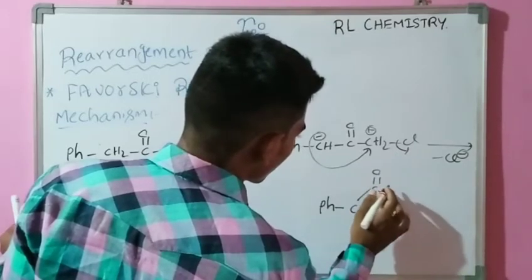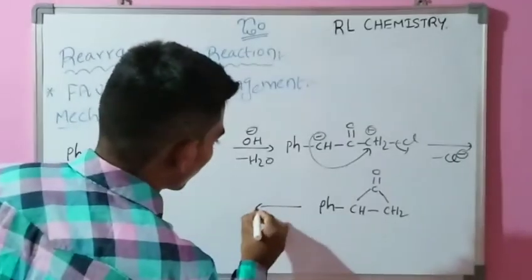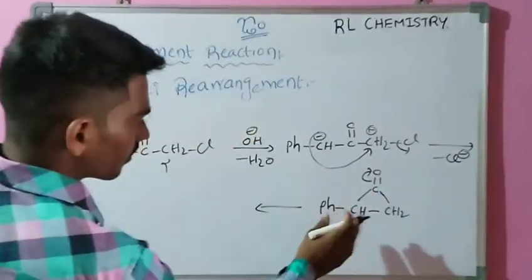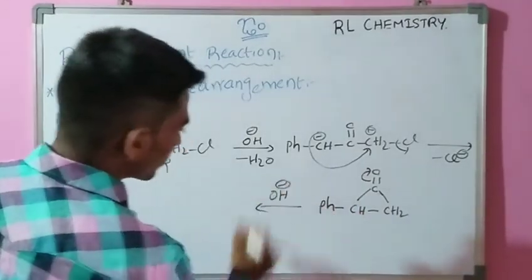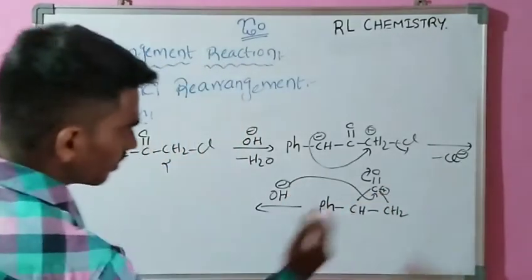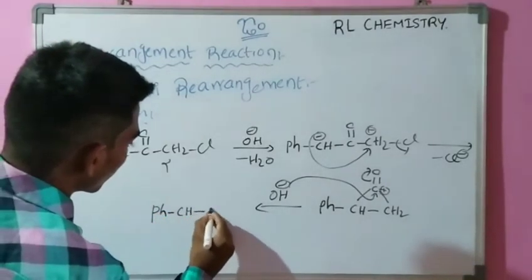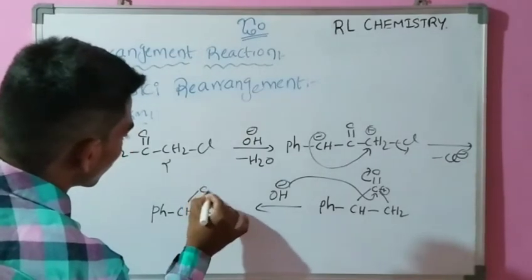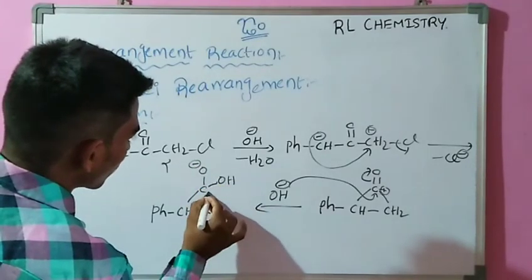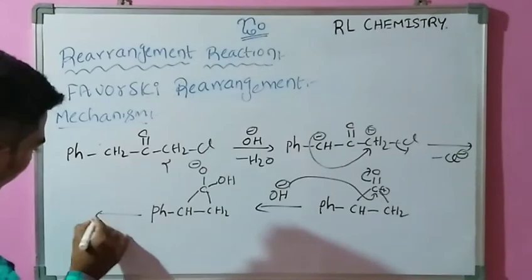This type of reaction takes place. Now in this reaction, this bond migrates here whenever it is treated with base, and this minus charge attacks this carbocation, then it forms this type of intermediate.